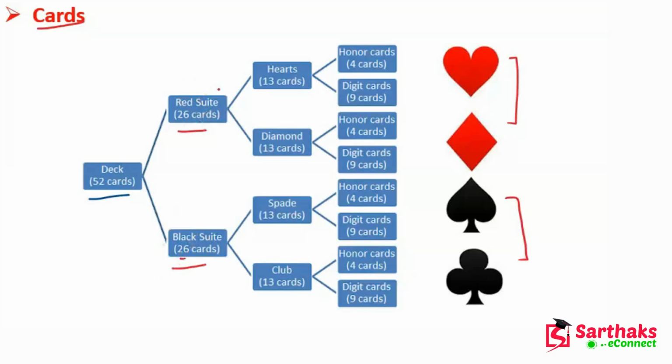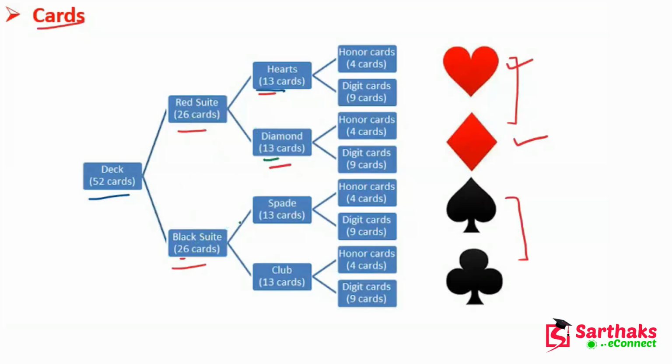Red cards are also divided into two parts, heart and diamond. I hope you get this point, my dear friend. Now in hearts there are 13 cards, and in diamonds there are also 13 cards.